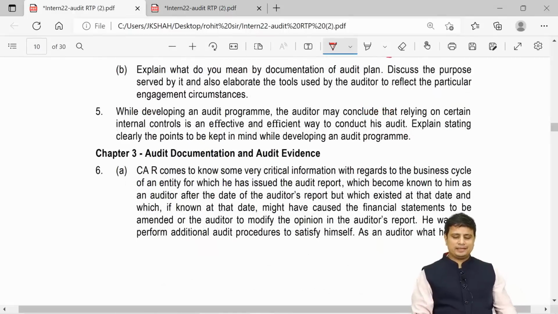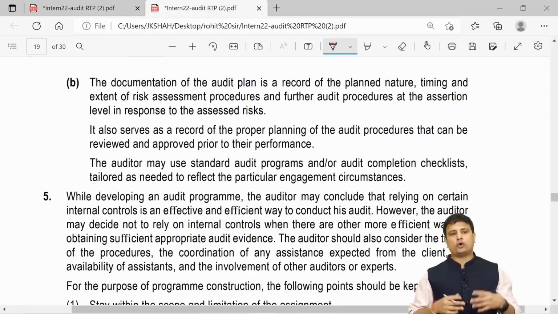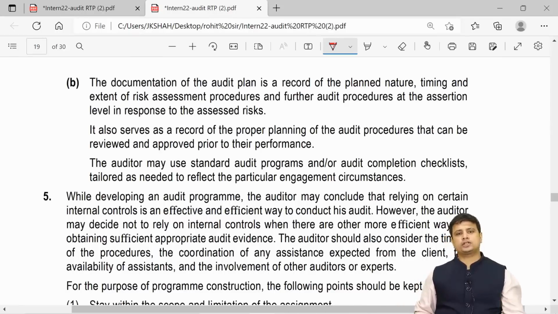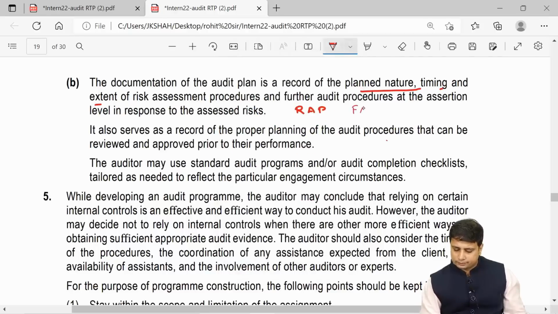Now question B says, explain what you mean by documentation of the audit plan. Discuss the purpose served by it and also elaborate the tools used by the auditor to reflect a particular engagement. So here they have not given a lot of detailed answer. They are saying the documentation of audit plan is nothing but a record of plan, nature, timing and extent of the risk assessment and further audit procedures. So it will consist of all our RAP, it will consist of all our FAP.